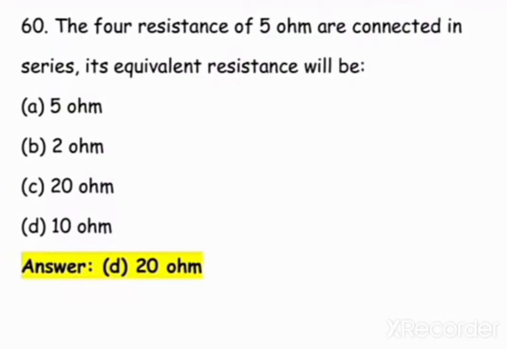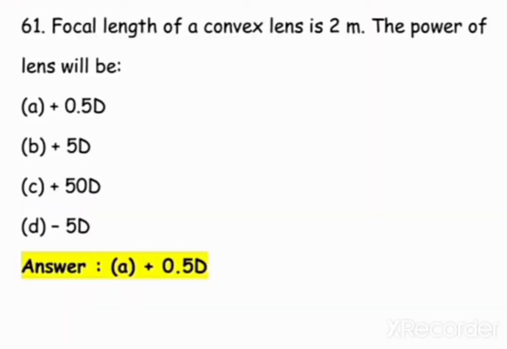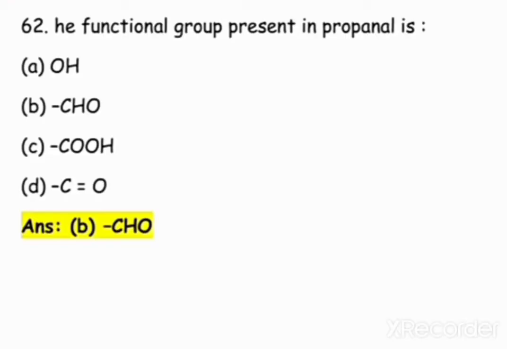Four resistances of 5 ohm are connected in series. Its equivalent resistance will be 20 ohm. Focal length of a convex lens is 2 meter. The power of the lens will be plus 0.5 D. The functional group present in propanol is aldehyde group, that is CHO.